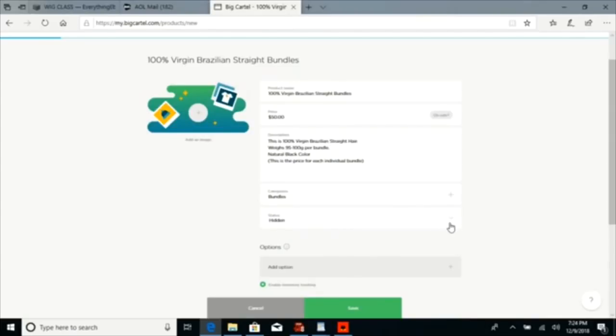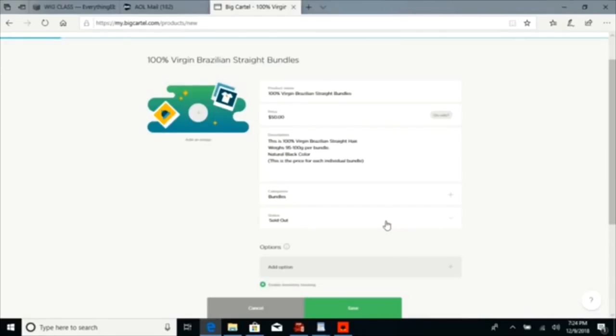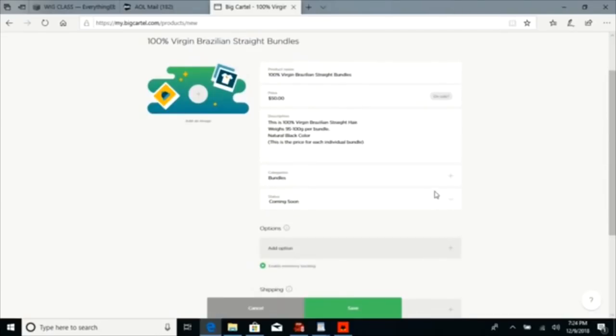Hidden is a selection that you'll choose if you're still working on your website. Maybe you still got to add to the description. It's just hidden. Okay. Sold out. If your items are sold out, you just hit sold out. And coming soon, so if y'all are making your website right now, still testing out the hair and all that stuff, go ahead, put up this free website and just put coming soon so people know that it's coming soon. For this example, we're just going to hit active.